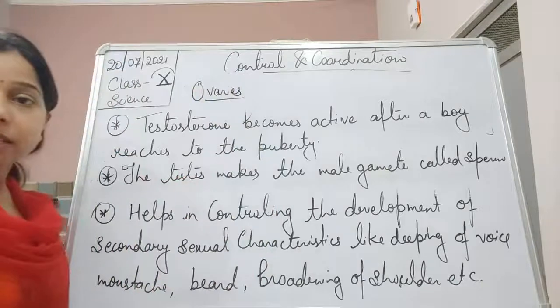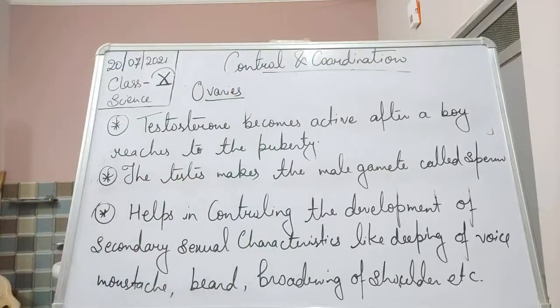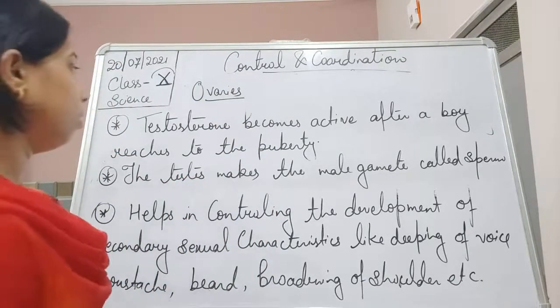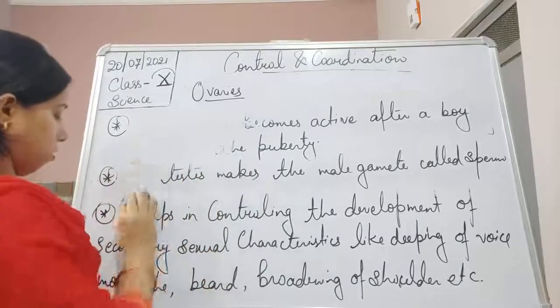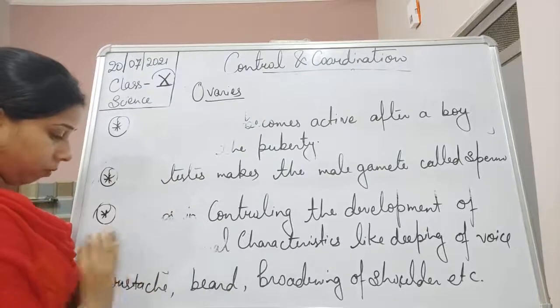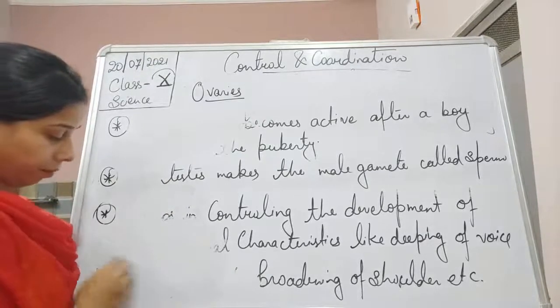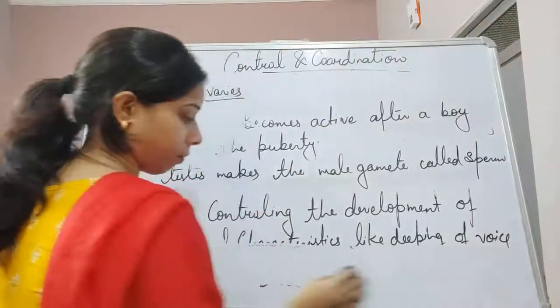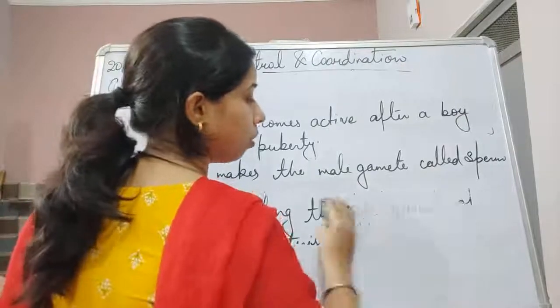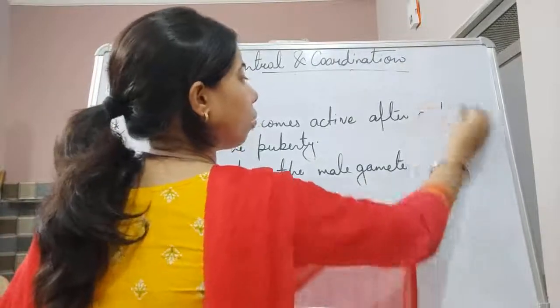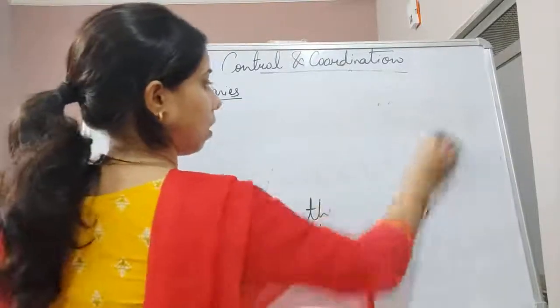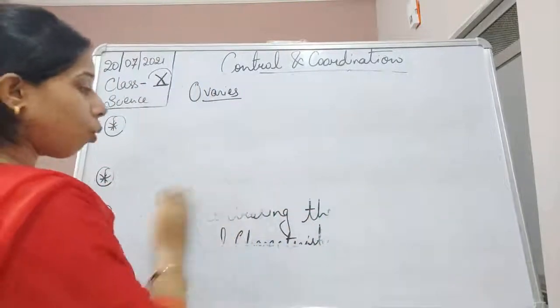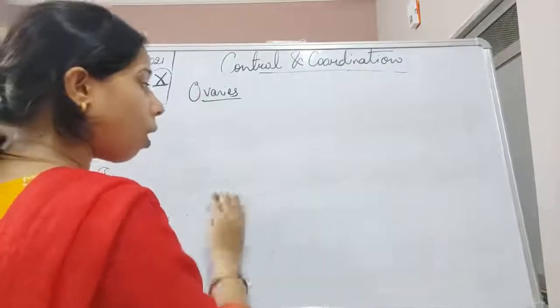So the gland present in the female is the ovary. What are ovaries? This is the gland present only in the female, and these ovaries also release hormones.